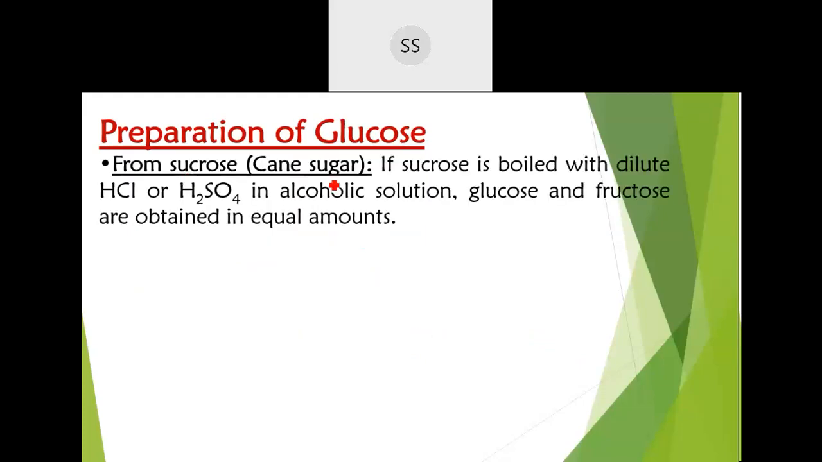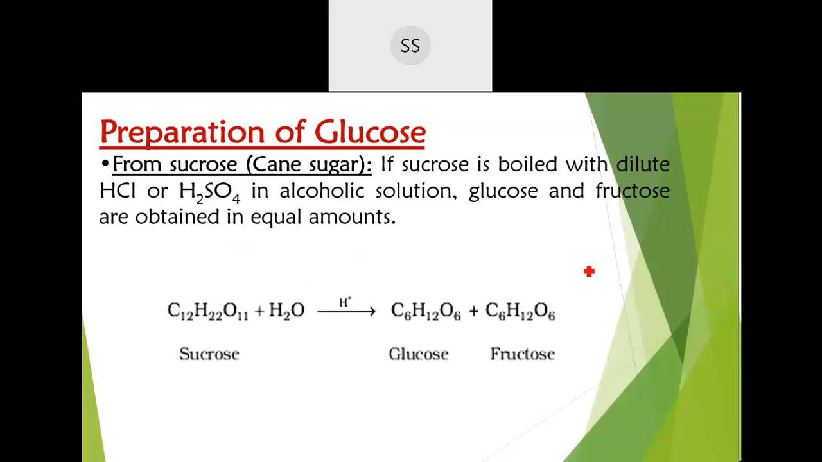One is from sugar cane, that is cane sugar. Sucrose is present in them, no? So sucrose, you have seen that it is made up of two units. One is glucose and the other one is fructose. So you have to hydrolyze this sucrose. When you hydrolyze it in the presence of acid, it will give you an equal amount of glucose and fructose.